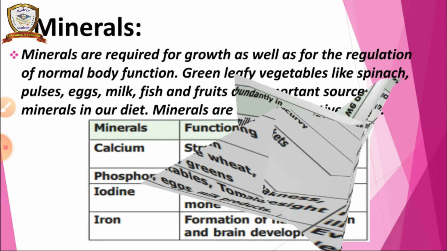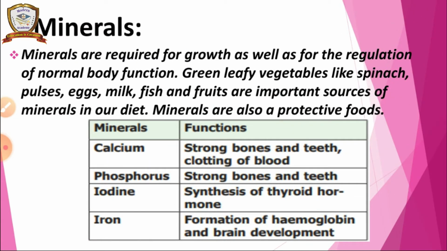And next one, minerals. Minerals are required for growth as well as for the regulation of normal body function. Green leafy vegetables like spinach, pulses, egg, milk, fish, and fruits are important sources of minerals in our diet. Minerals are also a protective food.